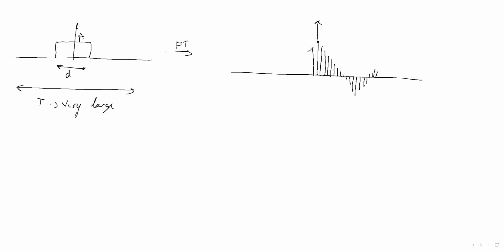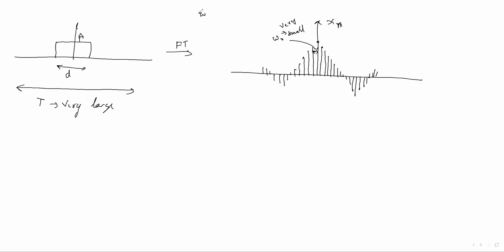This is the sinc function. This is also x of n, but the distance between two samples, omega naught, is very small as compared to the other, because we have increased the time period.